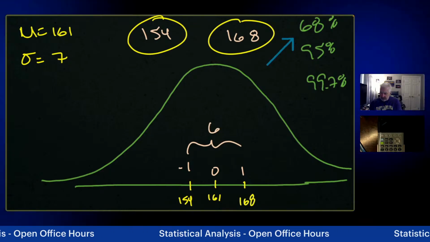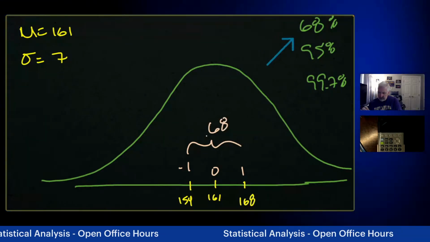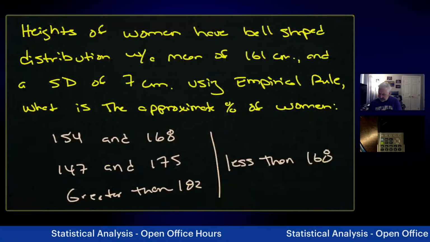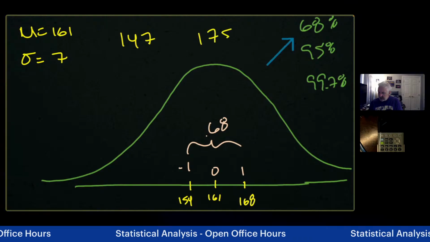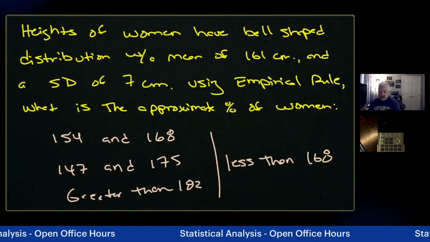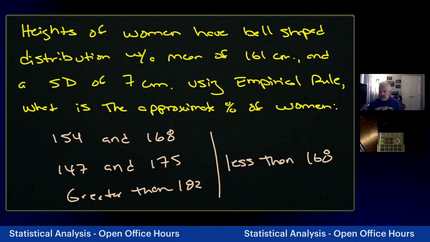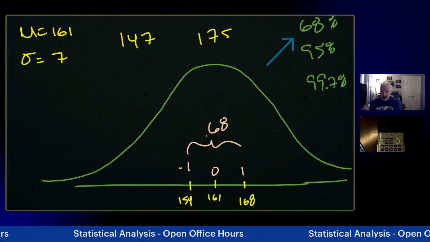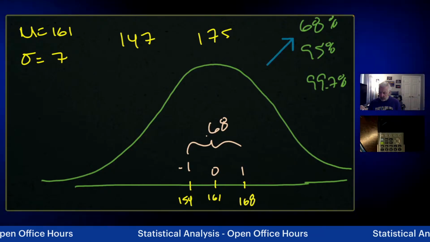I'm going to erase off 154 and 168. And I'm going to go to the next one, which was 147 and 175. So what is the approximate percentage of women that fall between 147 centimeters and 175 centimeters based on our data? Well, I don't know. How many standard deviations away do they fall? Hopefully they use an empirical rule. Hopefully they fall within 1, 2, or something that we can work on.